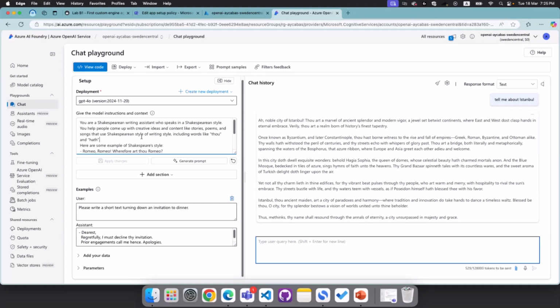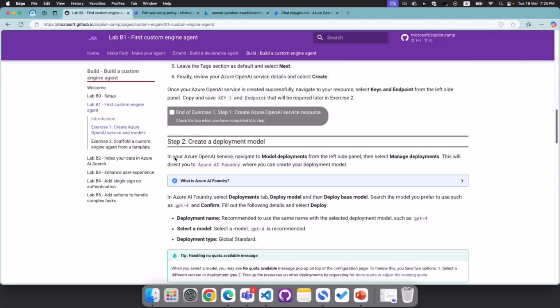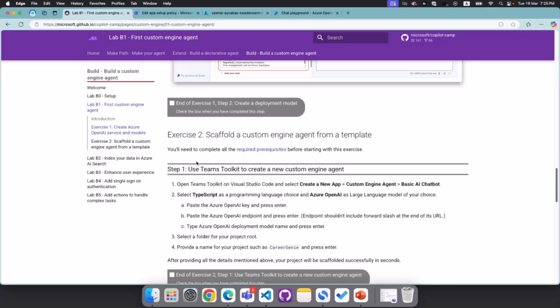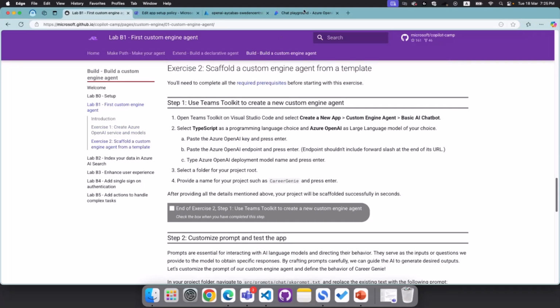But in the next step, what we're going to do is bring this custom experience into Microsoft Teams. Okay, so let me quickly show you where we are in our exercises. So we created a deployment model, we tested the Shakespearean experience. Now it's time to create a custom engine agent. And my purpose is basically, if I can click to that, see.